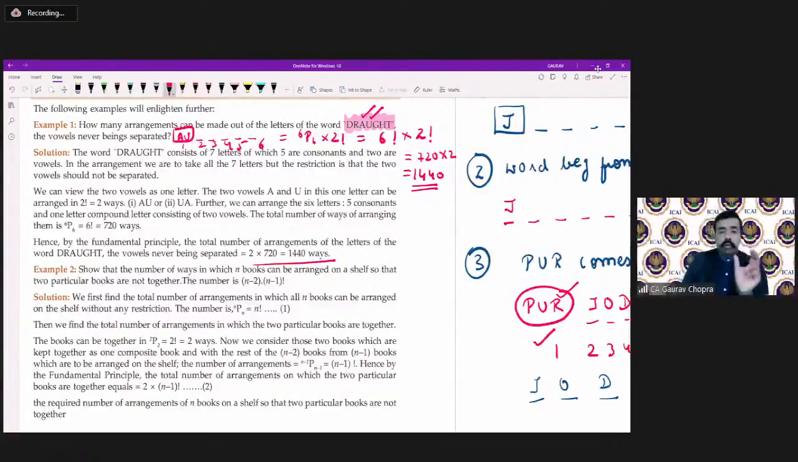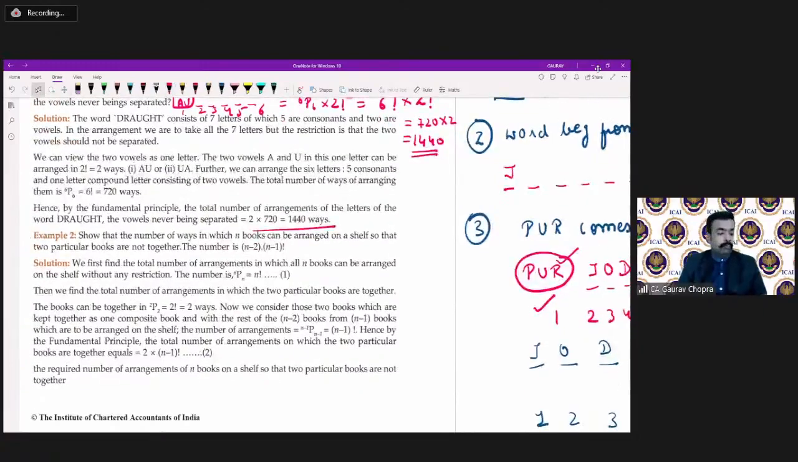We have taken vowels together and made them as the single group, the single unit. So in totality, there were 6 units, and these 6 units can be arranged into factorial 6 ways, then multiplied by factorial 2, which is because A and U can interchange their positions. Okay, so the correct answer is 1440.